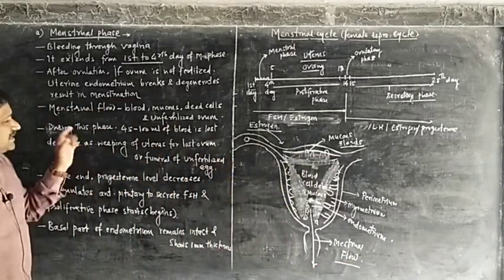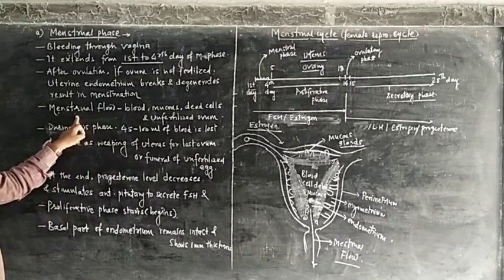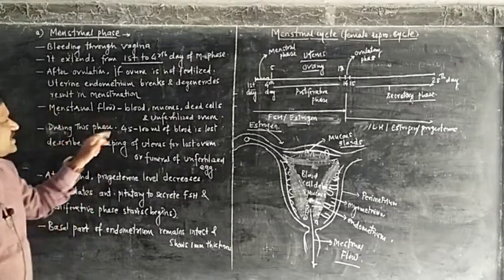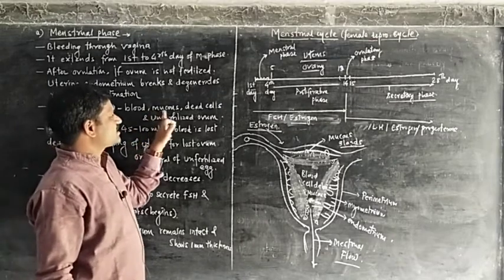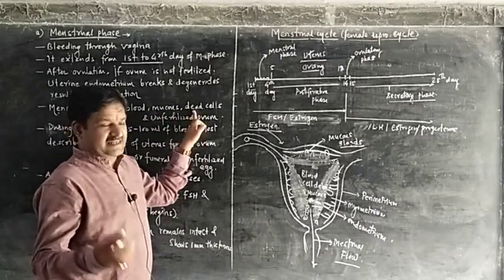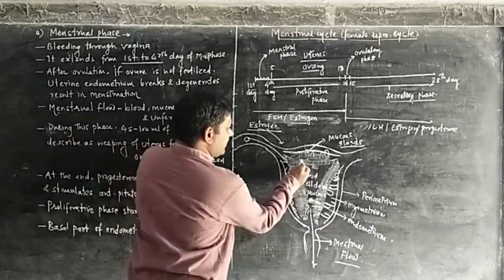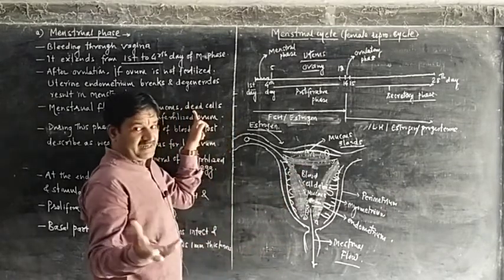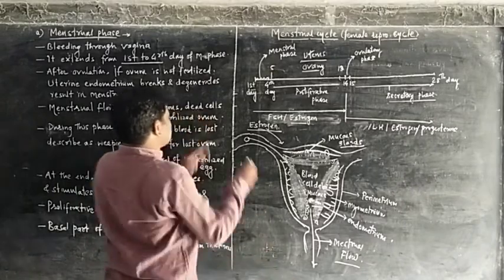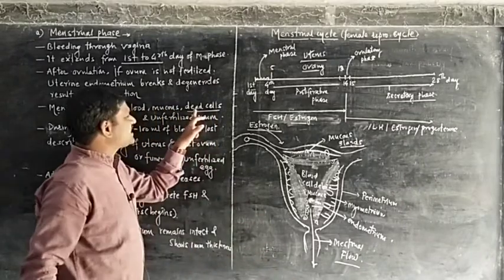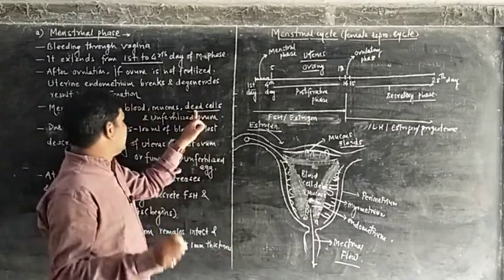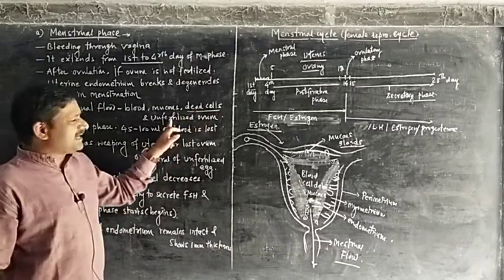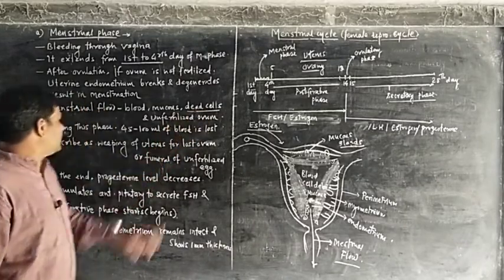Okay, now this menstrual flow consists of blood, mucus, and cell debris or dead cells, because the uterine epithelium breaks and after breaking those cells become dead. That's why it is called cell debris or dead cells. And the unfertilized egg is also thrown out of the uterus.